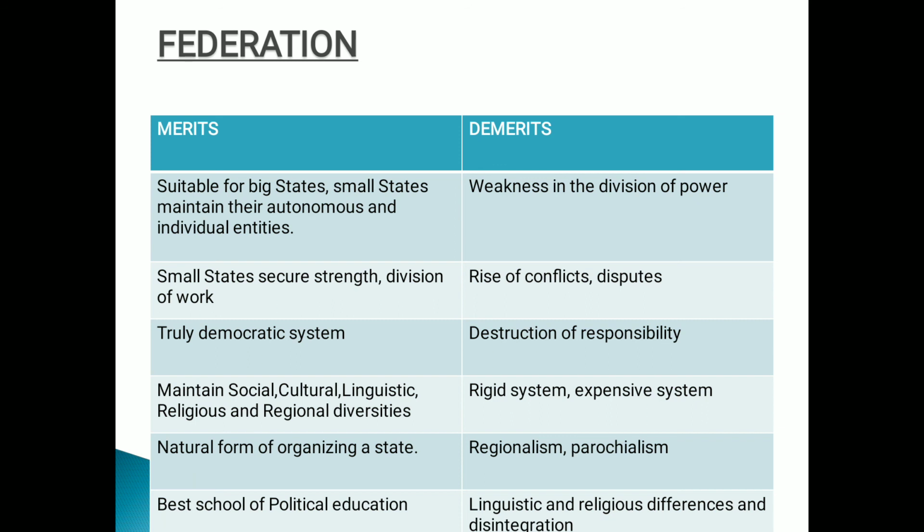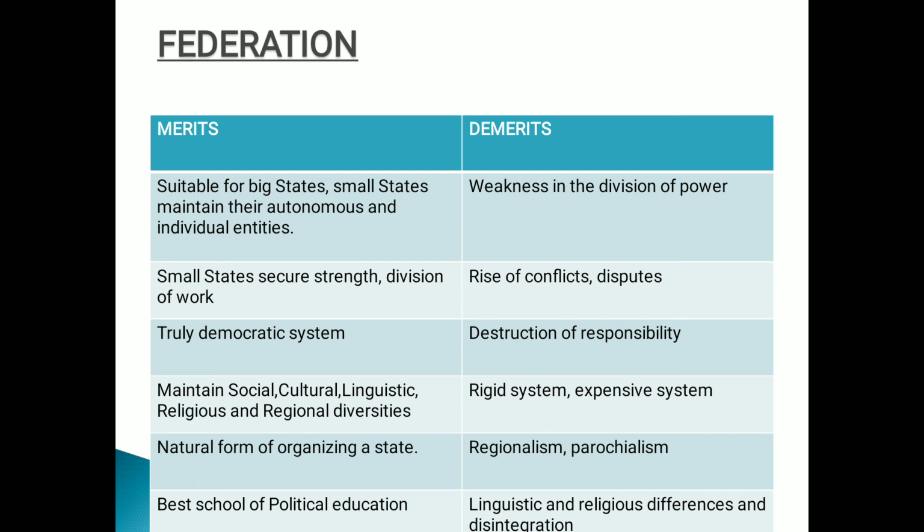Then the demerits: weakness in the division of power, rise of conflicts, destruction of responsibility, rigid system, regionalism, parochialism, narrow-mindedness always occur. Yes, we have unity in diversities, but in reality, it is not being implemented properly. The principles of unity in diversity and union with autonomy are in actual practice always a source of regionalism in the political life of the federation.